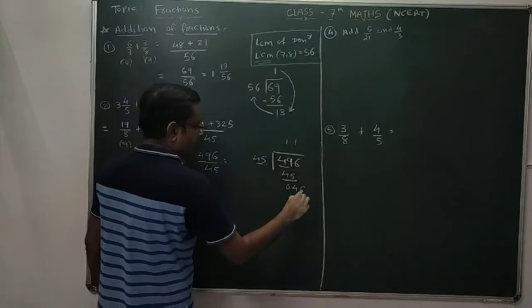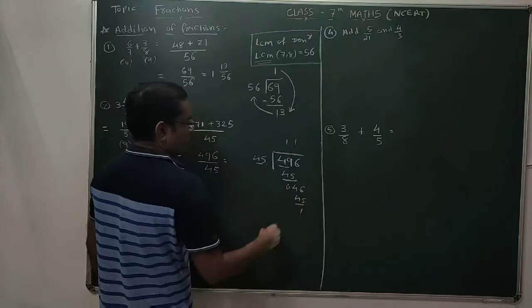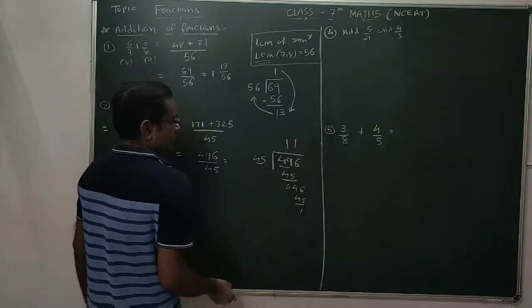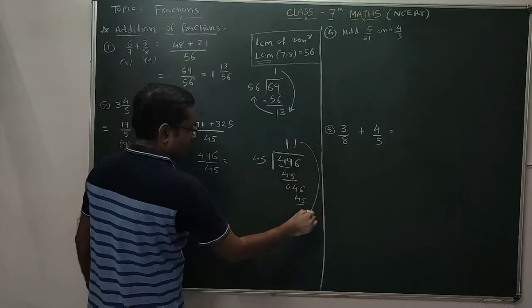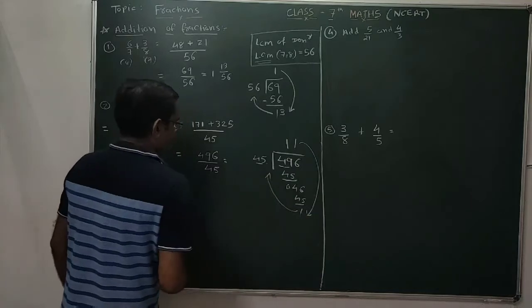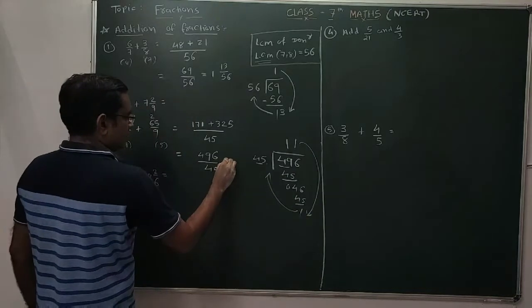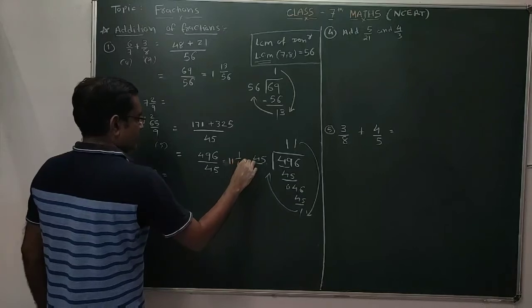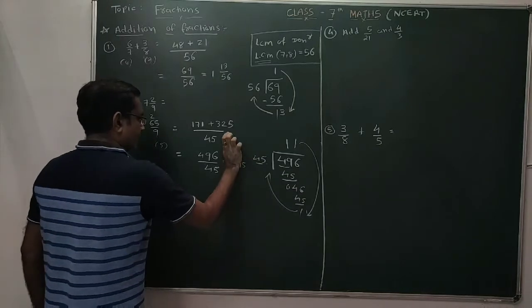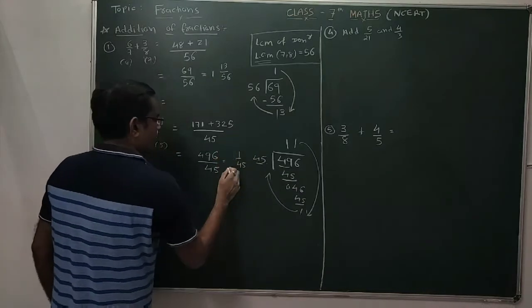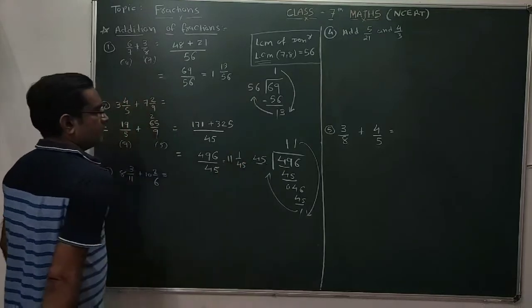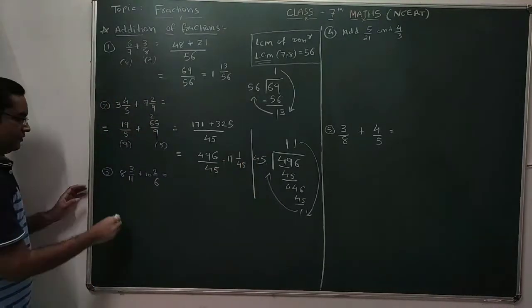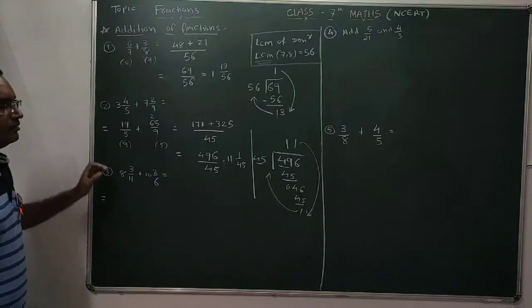Again 45 ones are 45. Remainder is 1. So this one is 11 integer 1 by 45. So the answer is 11 integer 1 by 45. Clear? That is the answer.